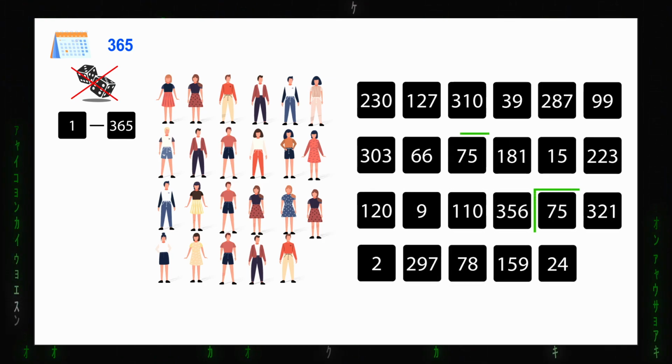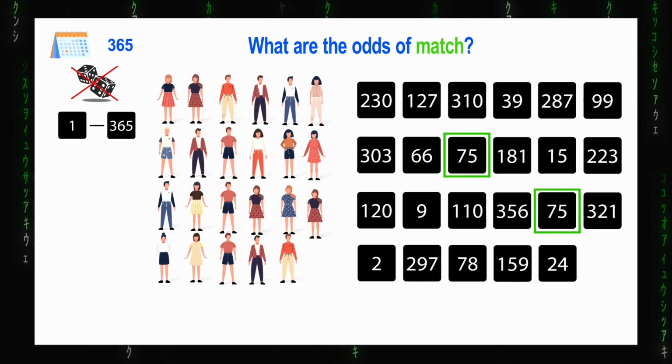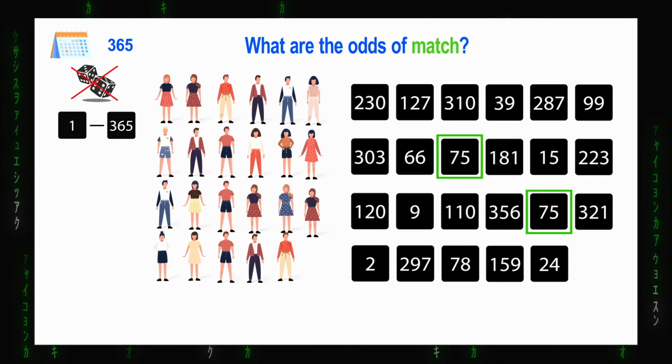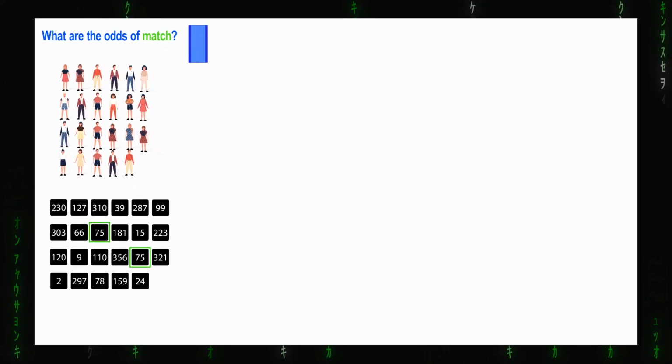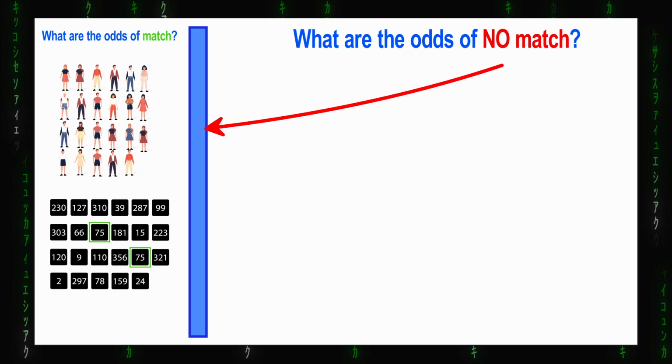And if it lands twice on the same side, we have a match. Now, how to calculate the chance of this happening? It is actually easier to compute the complementary situation. That is, what are the chances of all people in the room having different birthdays?